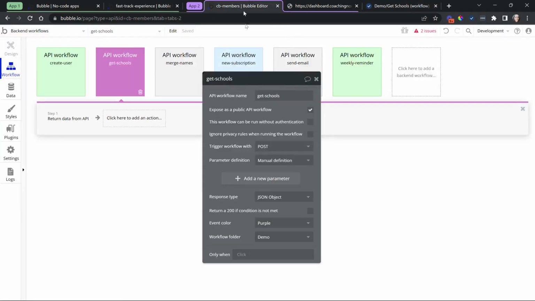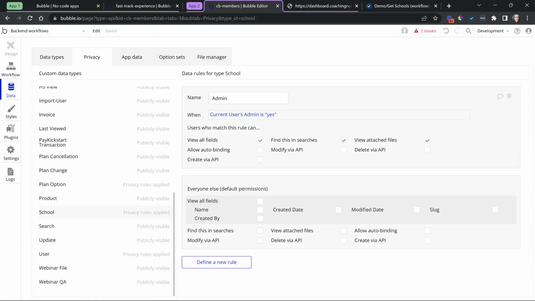Okay, now with authentication to this endpoint, the privacy rules also give me more granular control over what aspects of the data API I can access. So far, I only have read-only access, but I can also enable the ability to create new school records, modify existing records, or delete them.